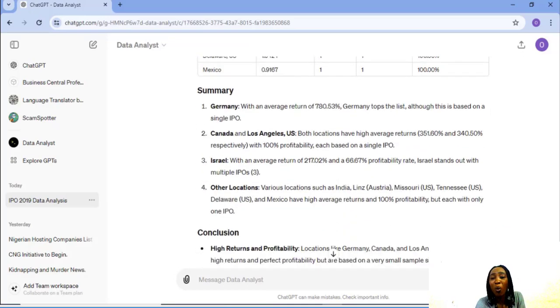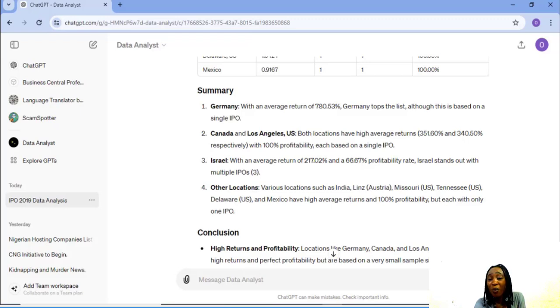Germany with an average return of 80.53% tops the list, although this is based on a single IPO. Canada and Los Angeles, both locations have high average returns respectively, with 100% profitability, each based on a single IPO. Israel with an average return of 217% and a 66.67% profitability rate. Israel stands out with multiple IPOs of 3.